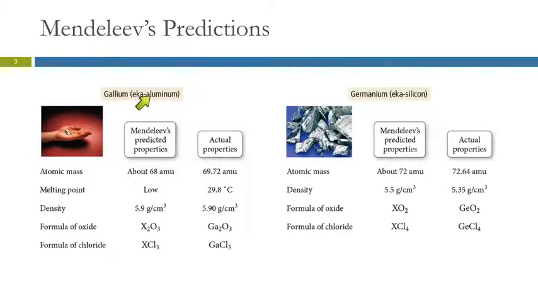He predicted that an element below aluminum would be found. He called it eka aluminum, for below aluminum. It's now called gallium. These are his predictions. These are the actual properties. Look, he nailed the density, 5.9 grams per cubic centimeter. The atomic mass, pretty close.